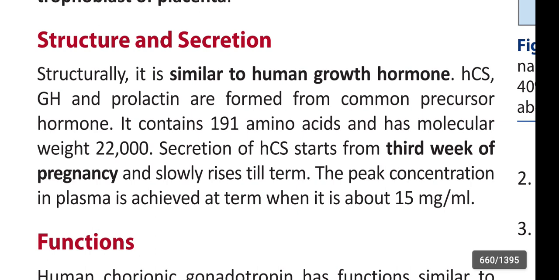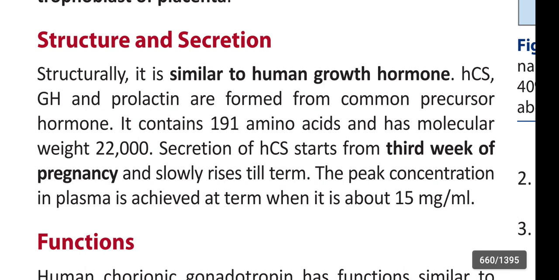Structurally, it is similar to human growth hormone. Human chorionic somatotropin, growth hormone, and prolactin are formed from a common precursor hormone. It contains 191 amino acids and has molecular weight 22,000. Secretion of human chorionic somatotropin starts from the third week of pregnancy and slowly rises till term. The peak concentration in plasma is achieved at term when it is about 50 mg per ml.